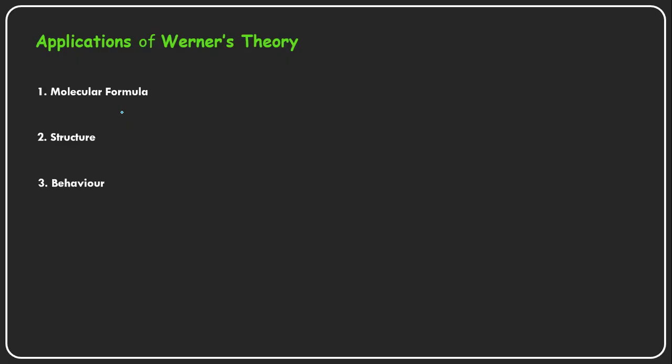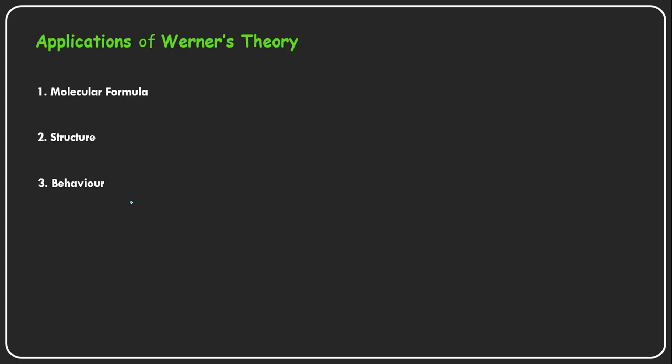And the next one is the behavior of the molecule. Already we have seen in Werner's theory, in the first slide itself, we discussed that complexes with the same central metal cation and the same ligands have different types of behavior.